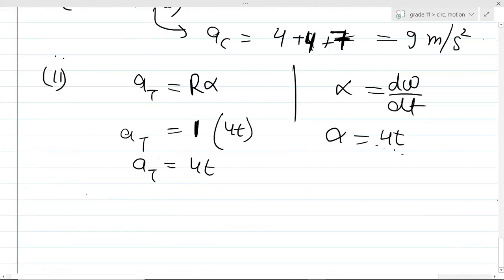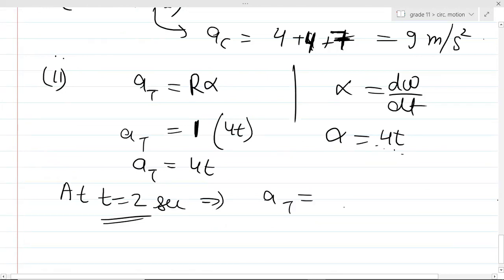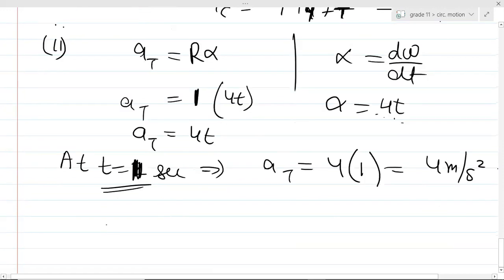Now what do you want? You want the tangential acceleration at t equals 2 seconds. That implies AT will be equal to 4 multiplied by t, which gives AT equal to 4 meter per second square.